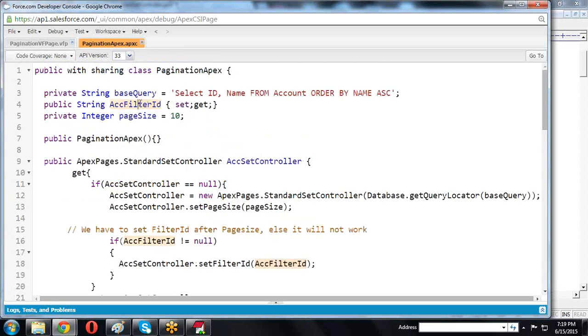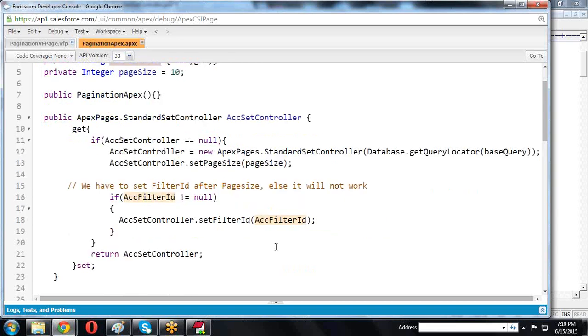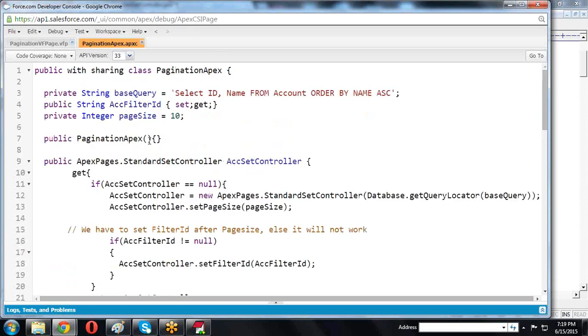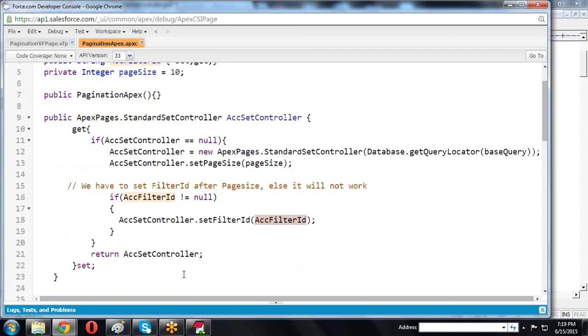We created accFilteredId and we are passing it for this filtered ID. This is string type data, and internally in the Visualforce page the filtered ID is fetched and stored here.